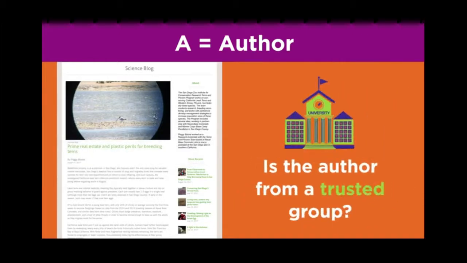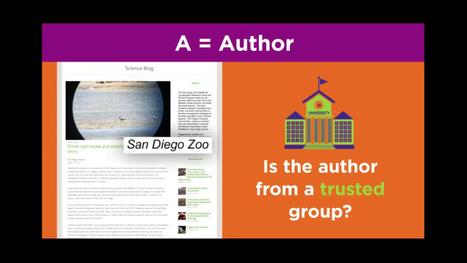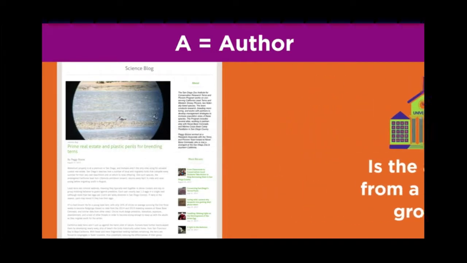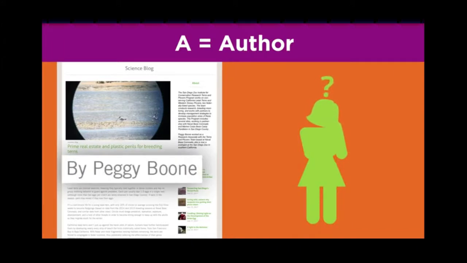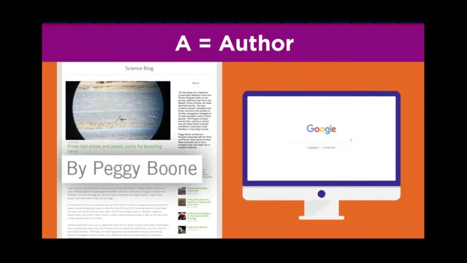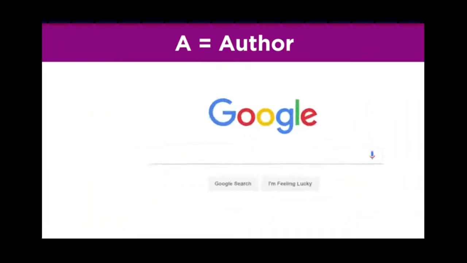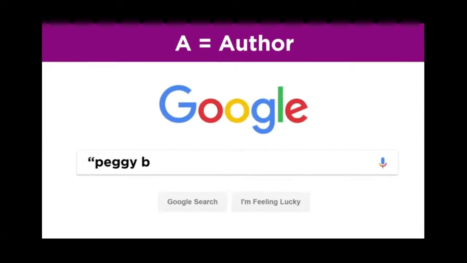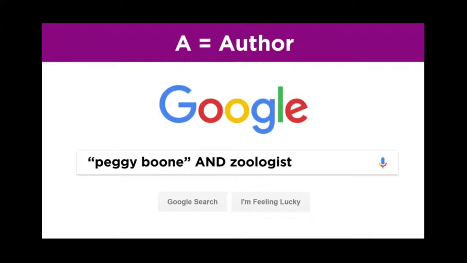Is the author from a trusted group like a university, an organization, or a government agency? If it's a trusted organization like the San Diego Zoo, they would be more likely to have accurate information as a way to maintain their reputation. If you are uncertain about an author or organization, do an internet search to see what others think about their work and ideas. Getting to know the author may help you understand their purpose for providing the information.